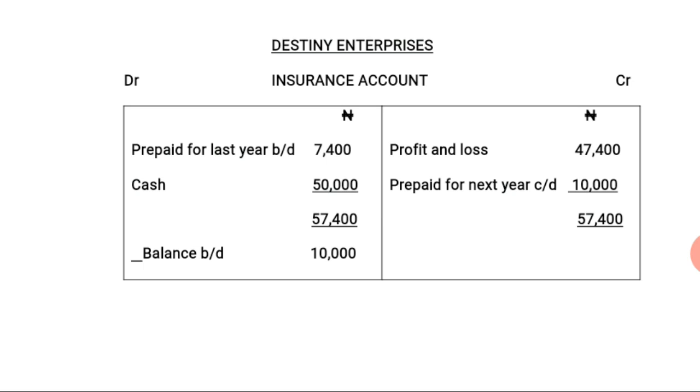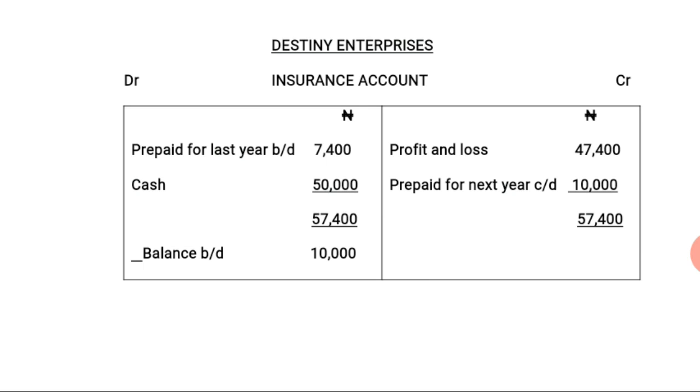The prepaid for next year carried down, that is the amount that has been prepaid, the prepayment which is meant for the next accounting year, which stood at 10,000 naira, is to be deducted from the total on the debit side, 57,400 naira. Then we have profit and loss, that is the amount to be transferred to the profit and loss account, 47,400 naira.